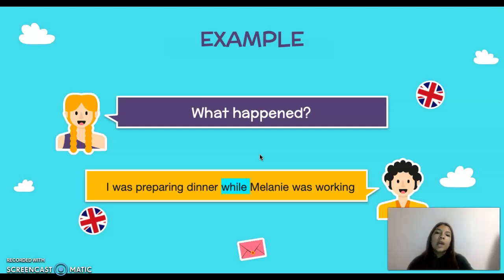Okay, so in this way, we can use the past progressive to talk about something that we were doing in the past in a continuous way.